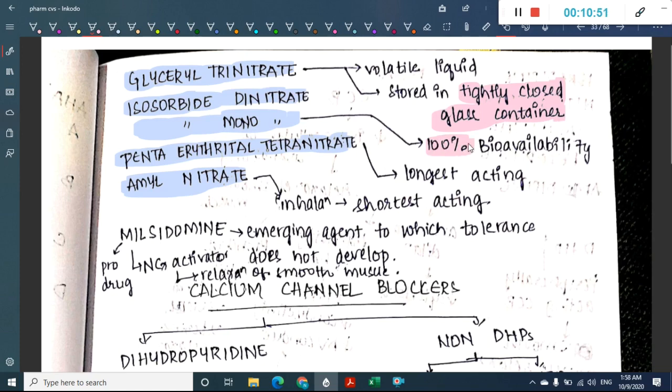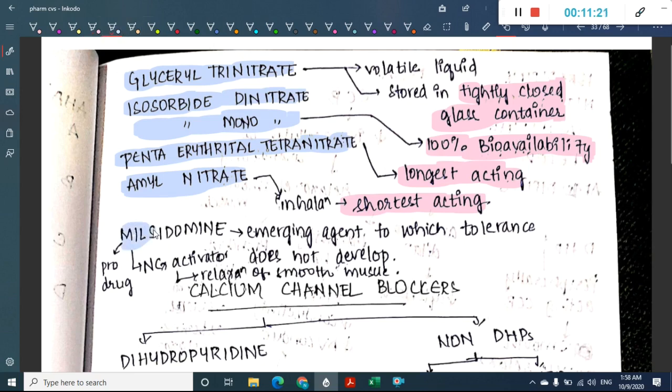Isosorbide mononitrate has 100% bioavailability, whereas pentaerythritol tetranitrate is the longest acting drug, and amyl nitrate is given by inhalation and it is the shortest acting drug. So these are important things. What is the shortest acting drug? Amyl nitrate is the shortest acting drug. What is the longest acting drug? Pentaerythritol tetranitrate is the longest acting drug.